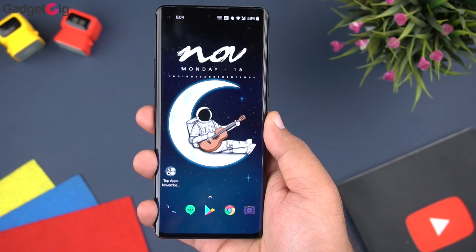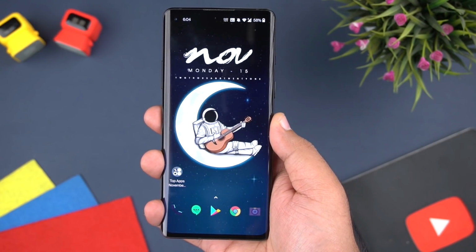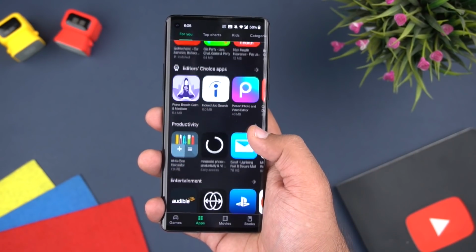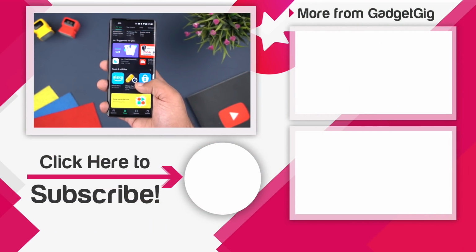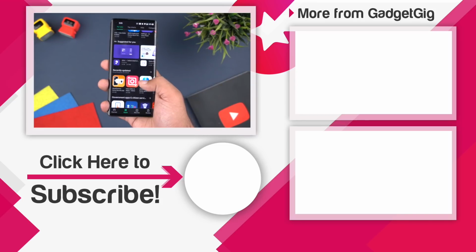So that's it guys, these were the 10 best new Android apps we have for you for the month of November 2021. Let us know if you like them, and also do tell us your favorite new app of the month in the comment section below.